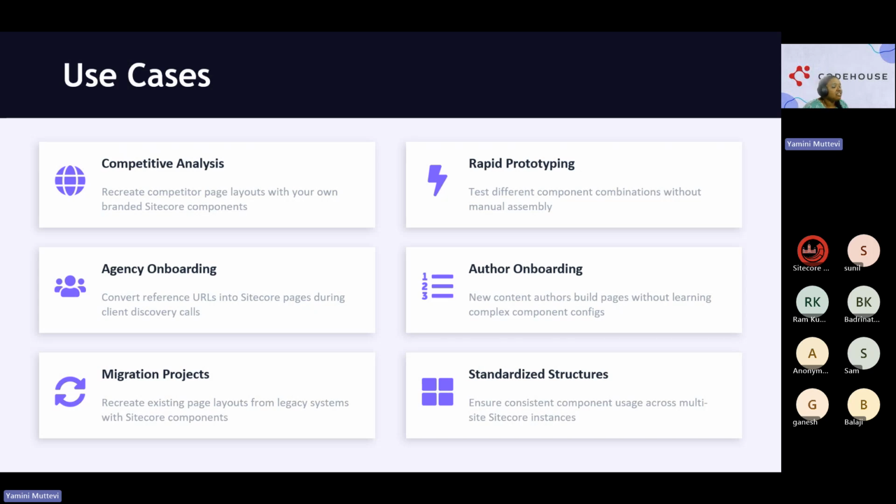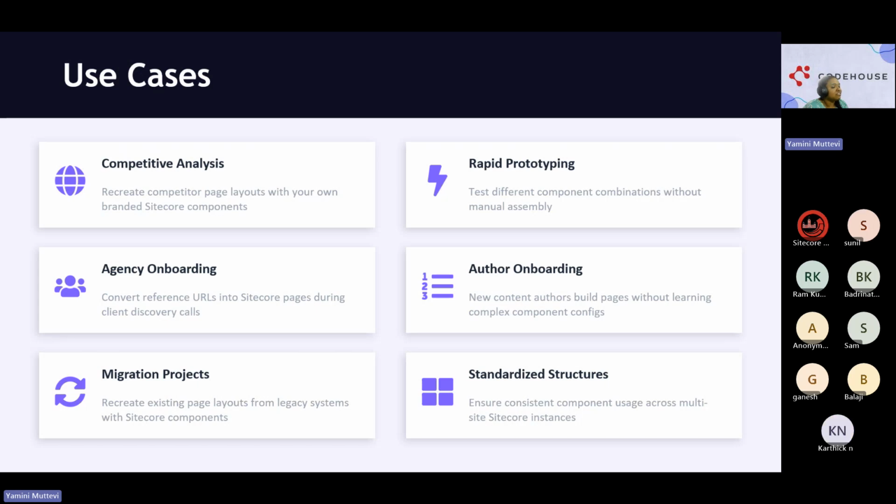Now, agency onboarding. This is when we are trying to replicate, or create, or enter a new market. There are some things we note down, like this is the top competitor or this is the medium competitor, and where we are ranging there. And we also refer to URLs sometimes, like this is Adobe, or Umbraco, or anything. Any agency has some reference points, right? Okay, this is SaaS, so if we are moving from XP to AI also, this is SaaS, so we have to follow a certain set of criteria. Those reference URLs we can also provide here, like during any calls when we are discussing with business stakeholders.